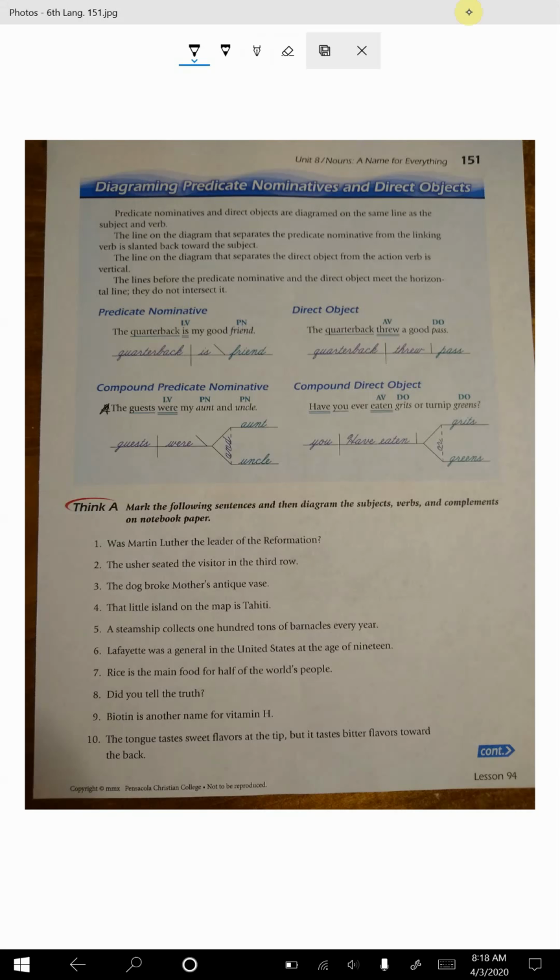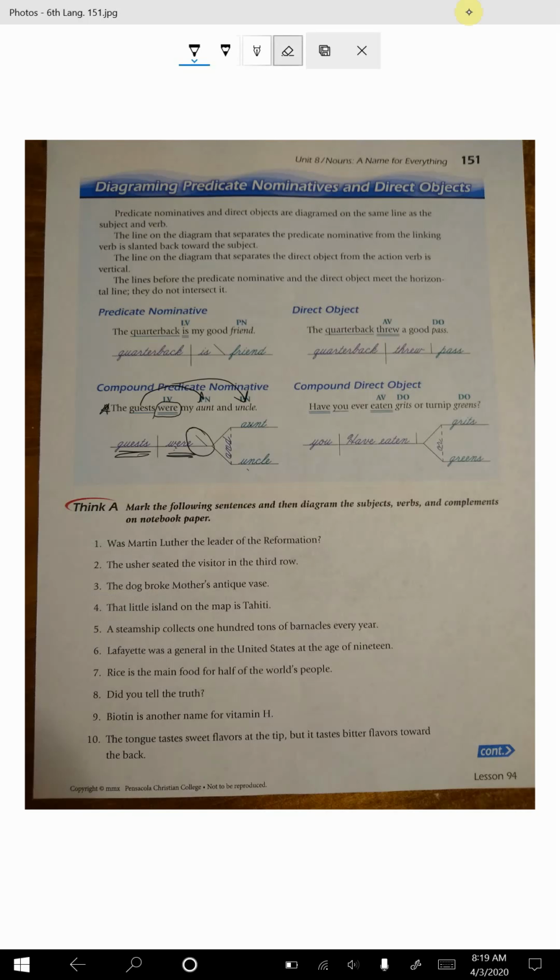So in this one, here's another state of being verb. And it is linking guests, which is more than one, to aunt and uncle. They are both predicate nominatives. So diagram guests were, slanted line, because this is not an action verb. So these two are called predicate nominatives. So you diagram them just the way we've done compound subjects and compound verbs.